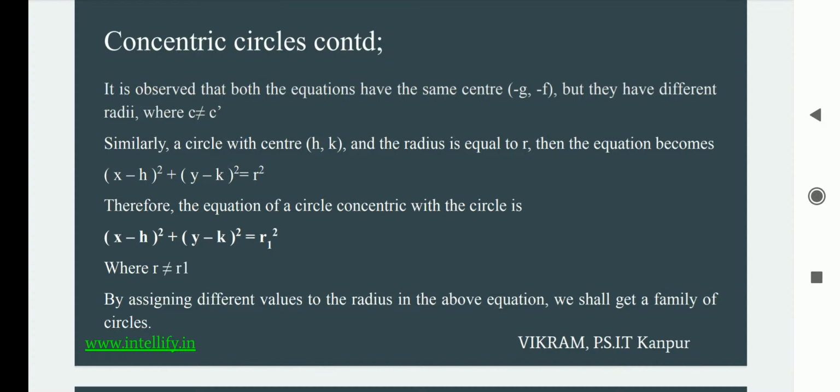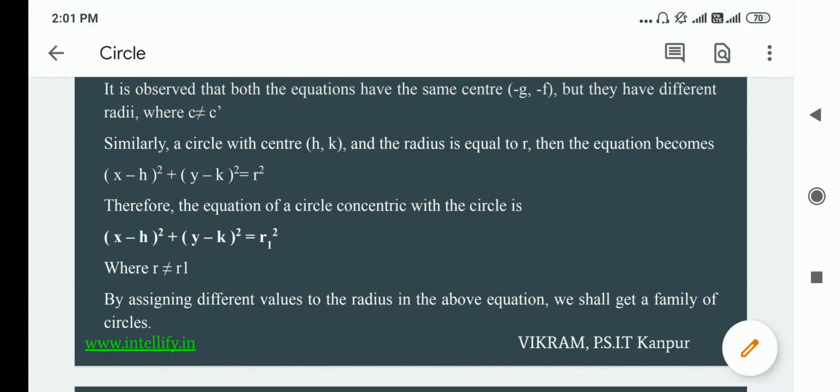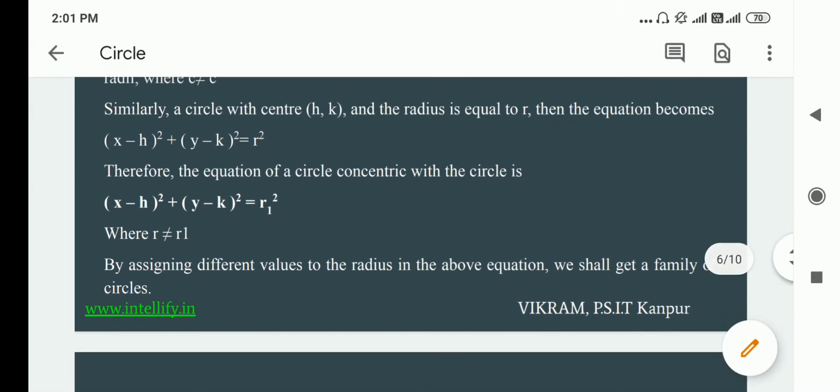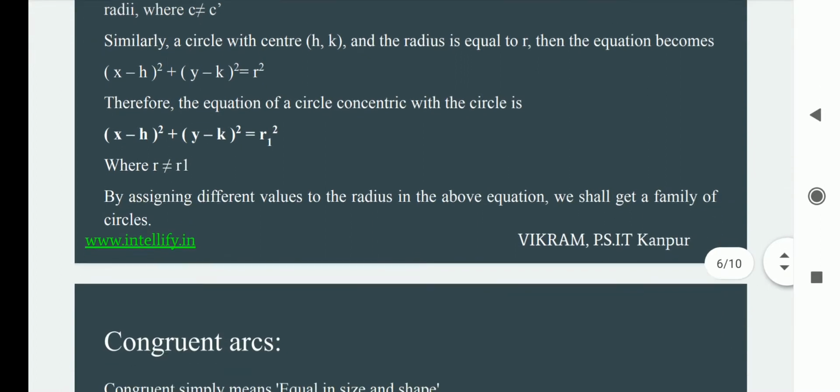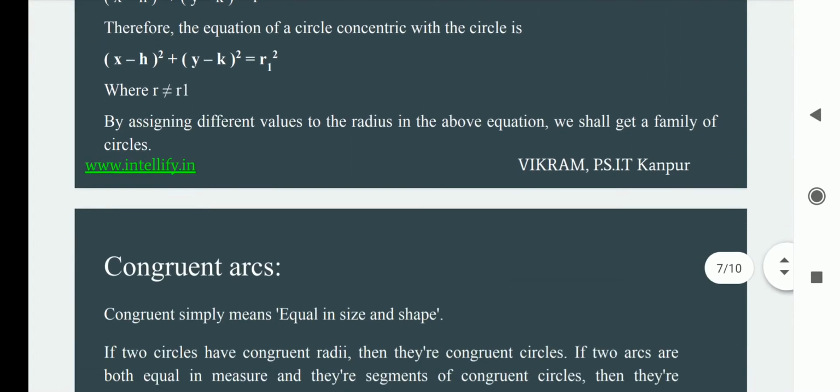Therefore, the equation for a circle that is concentric with the circle is (x − h)² + (y − k)² = r1², where r is not equal to r1. By assigning different values to the radius in the above equation, we can get the family of circles that are concentric with each other. So that's all about a concentric circle.